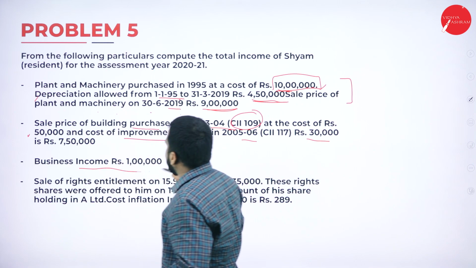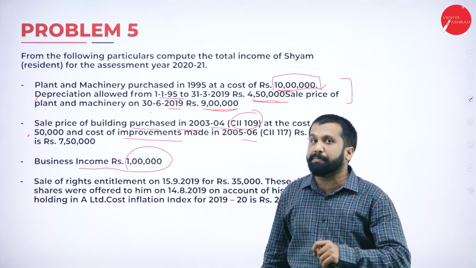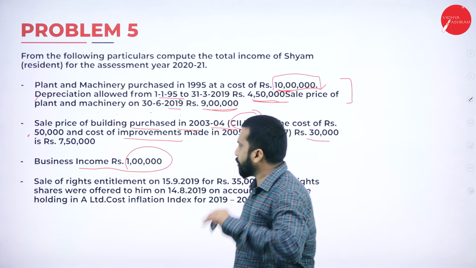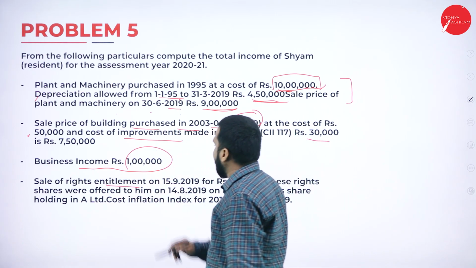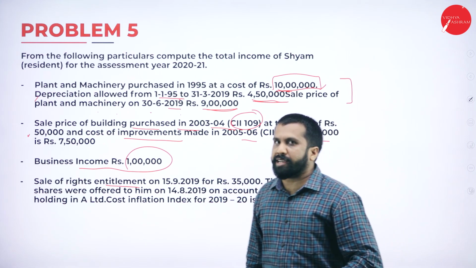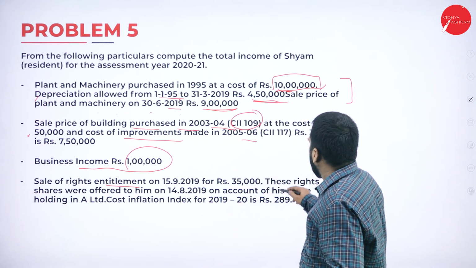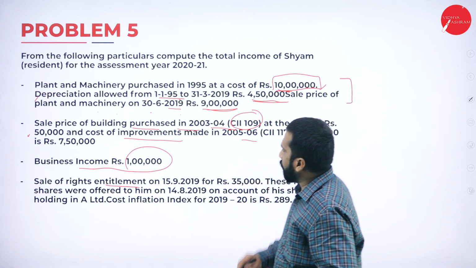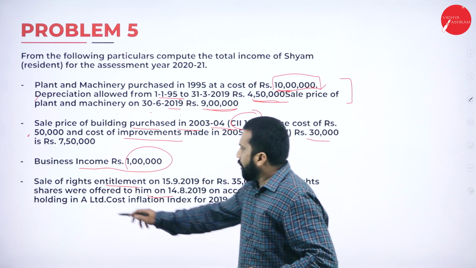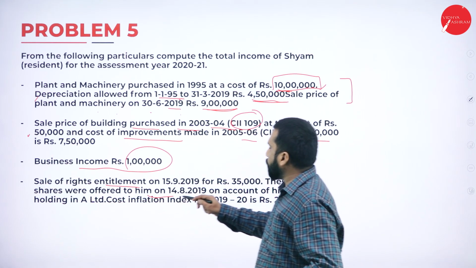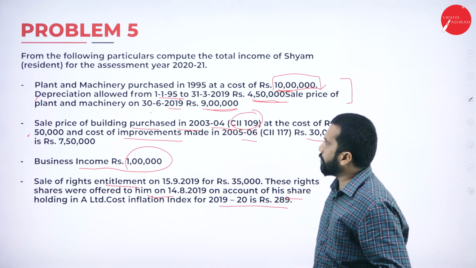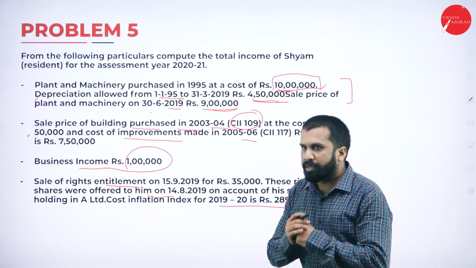Third one. Business income 1 lakh. Do you take business income anywhere? In capital gain, we don't consider. Last, sale of rights. Rights in the case of patent, copyrights, goodwill, all comes under rights. These rights shares were offered to him on account of his share holding in A Limited. Cost of inflation index for 2019-20. Hope you are clear. Good.